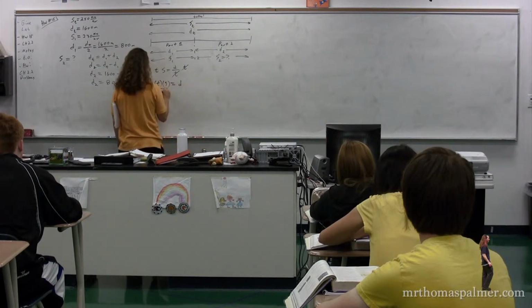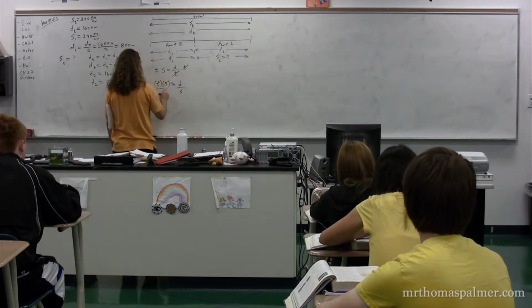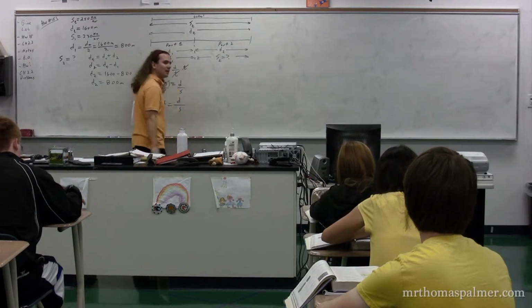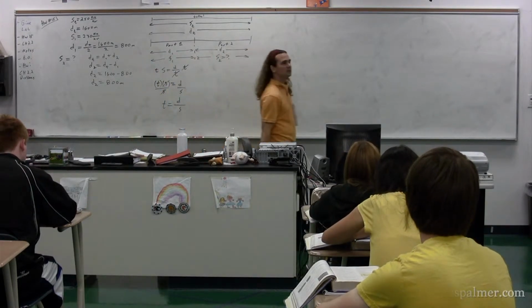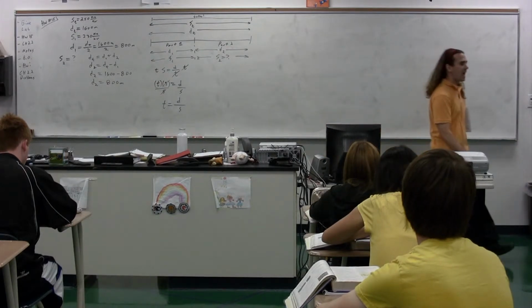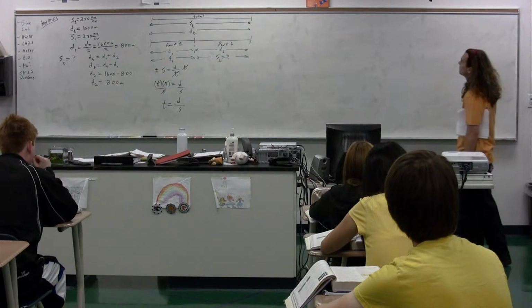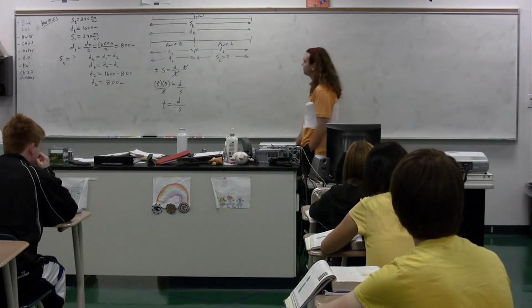Divide both sides by speed. We get speed cancels out on the left. We get the time is equal to distance divided by speed. Okay. Time equals distance divided by speed. Ash, what are we going to do with that? For example?